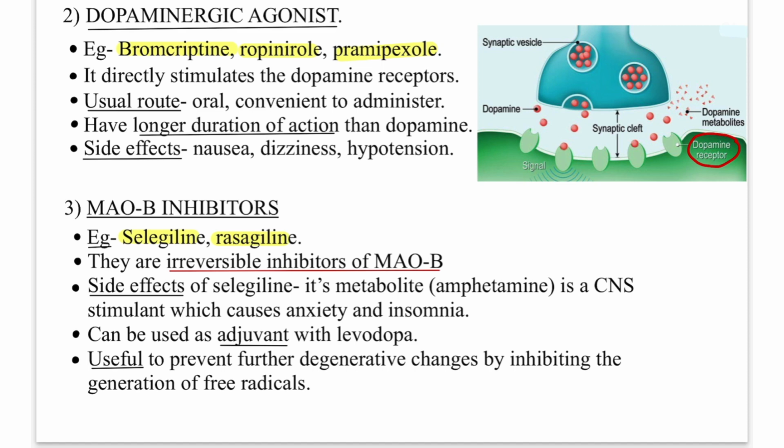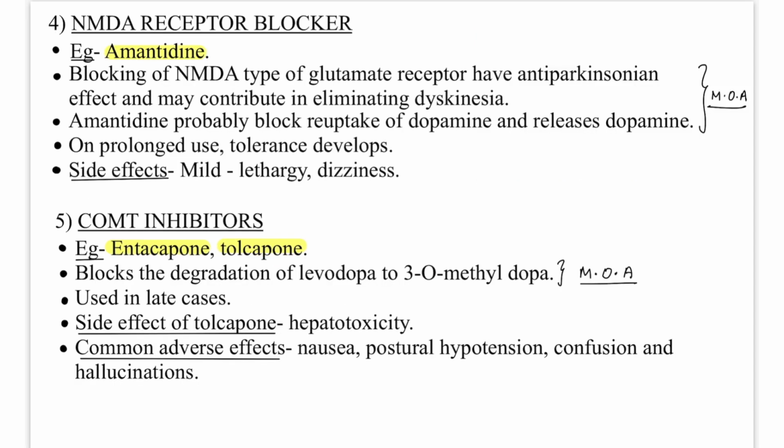Now third, MAO-B inhibitors. Examples: selegiline and rasagiline. They are irreversible inhibitors of MAO-B. The side effect of selegiline is that when it degrades, its metabolite is an amphetamine. Amphetamine is a CNS stimulant which causes anxiety and insomnia. It can be used as an adjuvant with levodopa, and it is useful to prevent further degeneration by inhibiting the generation of free radicals.